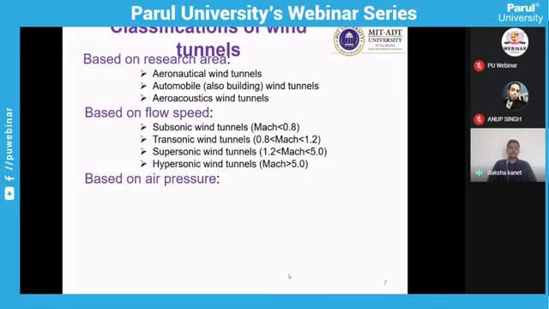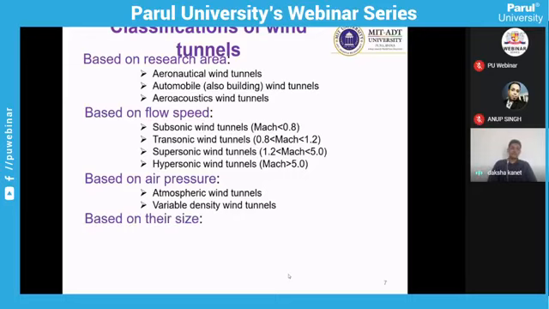One more classification is based on air pressure, like what kind of pressure we are creating in the wind tunnel. We have seen earlier that a wind tunnel is an instrument, or a facility, which creates air within a controlled environment. When we talk about a controlled environment, there are a few parameters we can control: pressure, velocity, and density. So based on pressure, there are two types of wind tunnel. One is the atmospheric wind tunnel, where we deal with atmospheric pressure, and the other is the variable density wind tunnel, where we can control the density and the pressure as per the requirement.